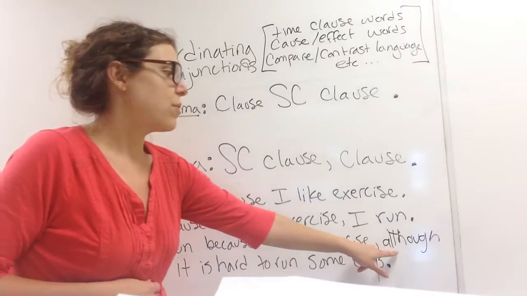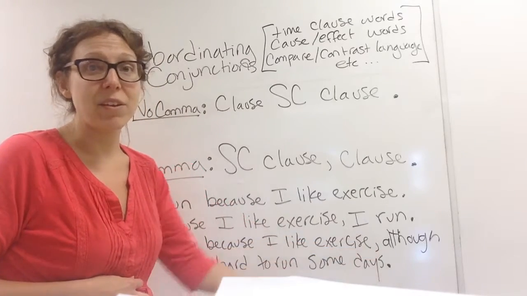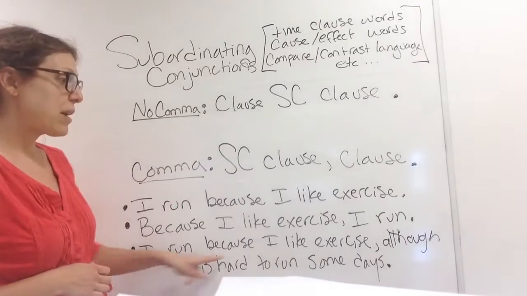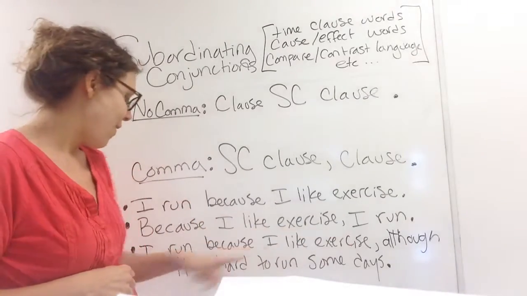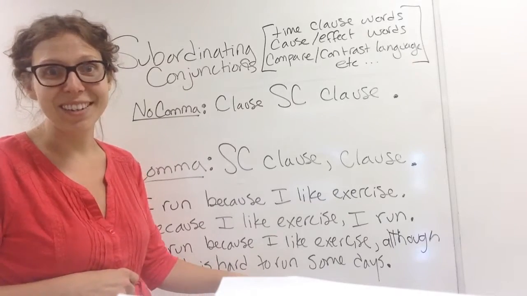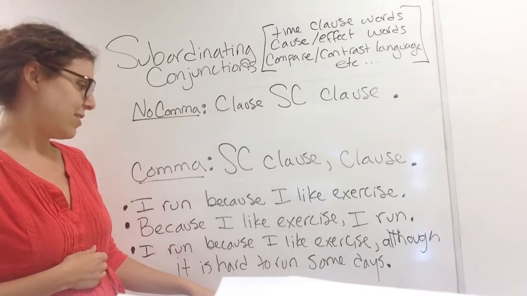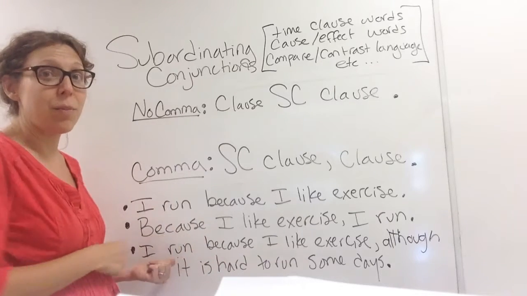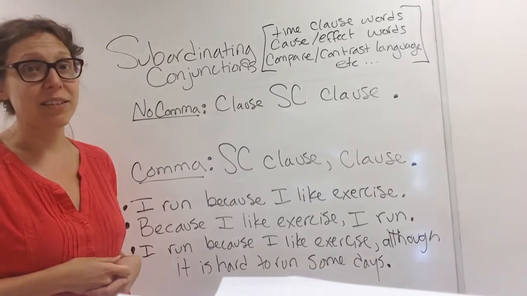So when I use although here, I'm using a comma only because this is some kind of extra opinion or idea about this topic. I run because I like exercise, but my opinion is, although it's hard to run some days. So I want you to know that I have trouble doing this habit, but it's an opinion about the previous sentence. It's extra information about the previous sentence.